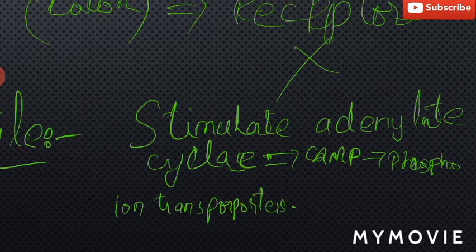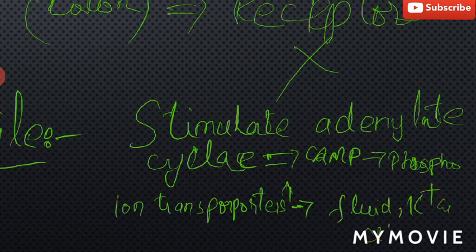These are activated through phosphorylation, and the opening of these ion transporters causes pouring of the fluid, potassium and chloride ions into the intestinal lumen of the gut, and therefore it results in watery diarrhea.